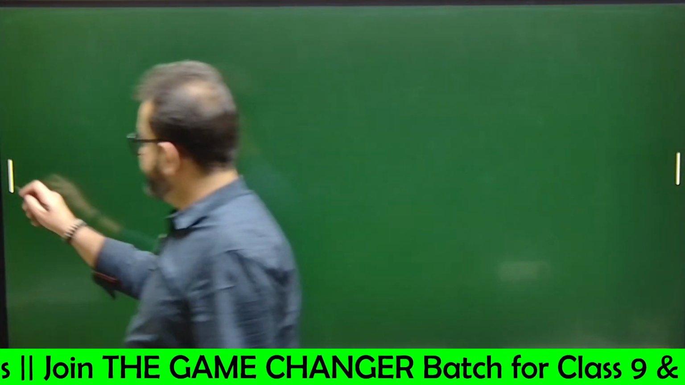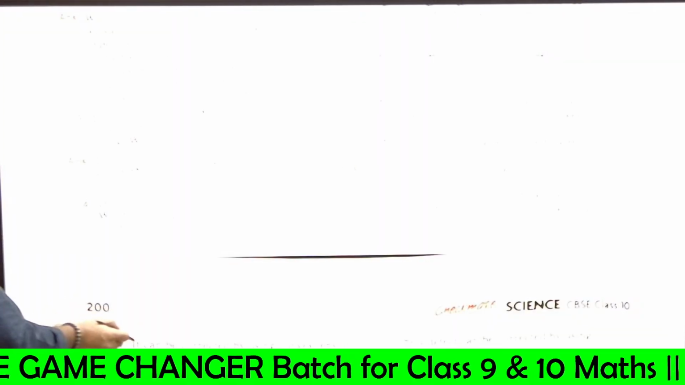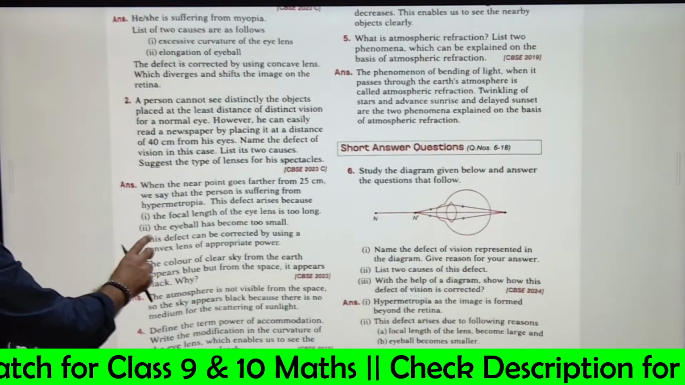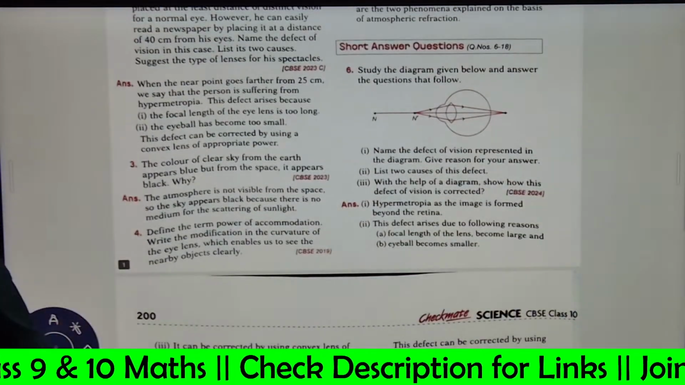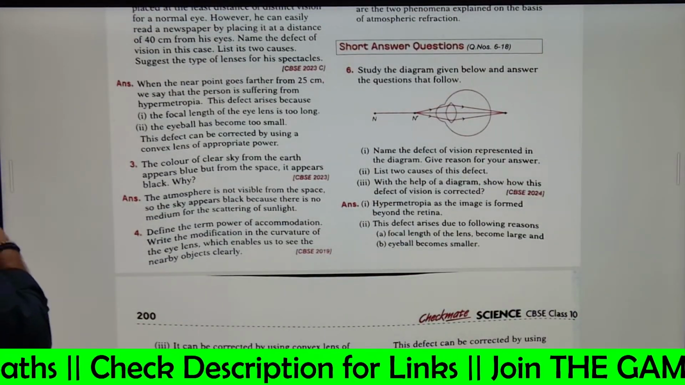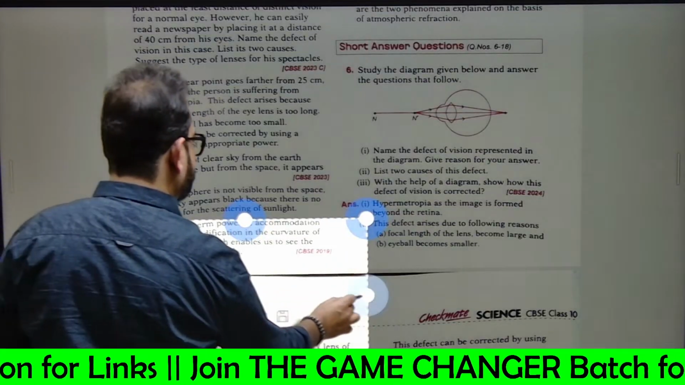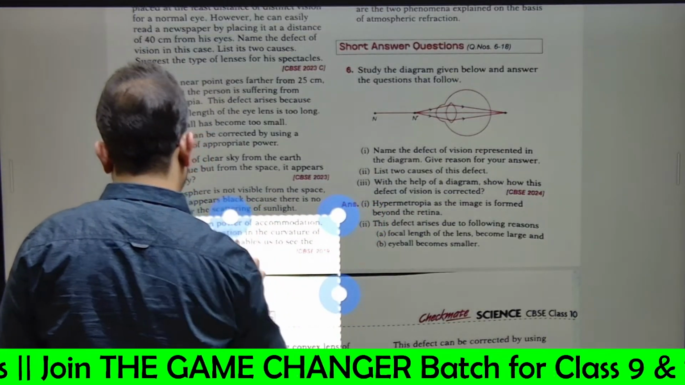Number fourth. Define the term power of accommodation. Anyone? Till I have the answer on my screen.